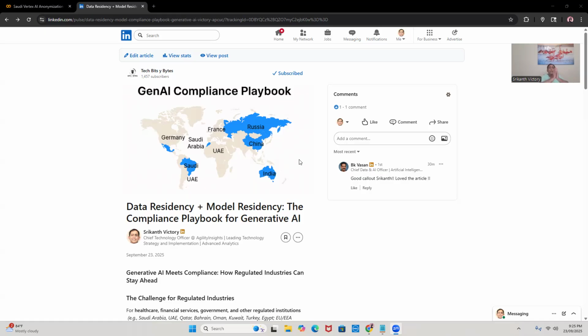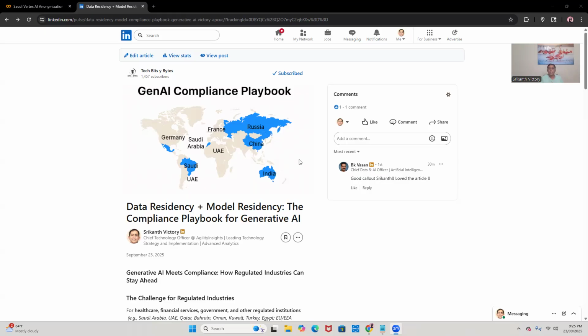Let's say we try to do the inference across countries. We rely on the US region or another Middle East region. Assume we have a country like Qatar, and we want to run the inference in Dubai, because in Qatar we don't have that particular data center or cloud provider.